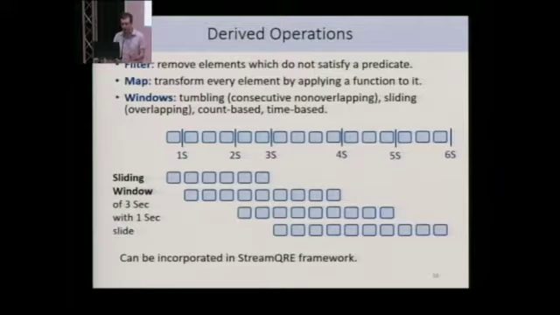So I think it's kind of interesting that all these operations, windowing operations that are about splitting the stream into finite parts, are all expressible within the regular framework of StreamQRE and can be easily incorporated and combined arbitrarily with all the rest of the operations.